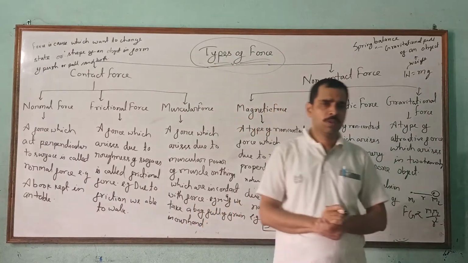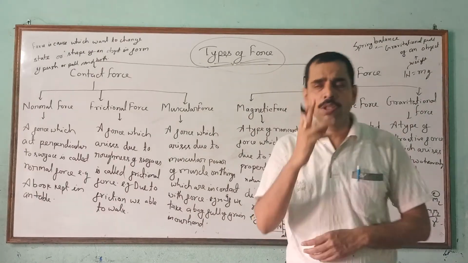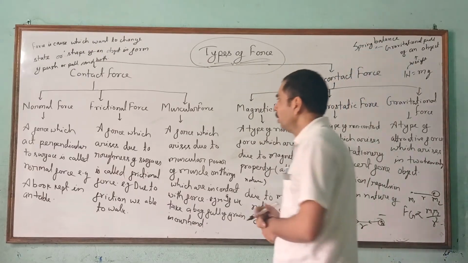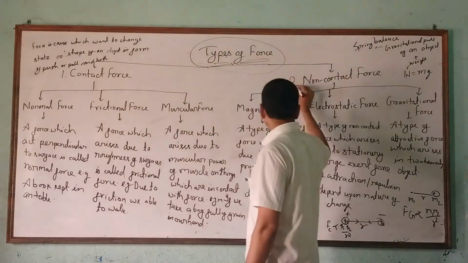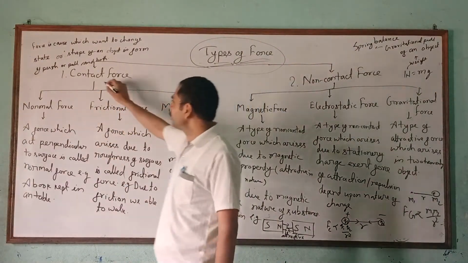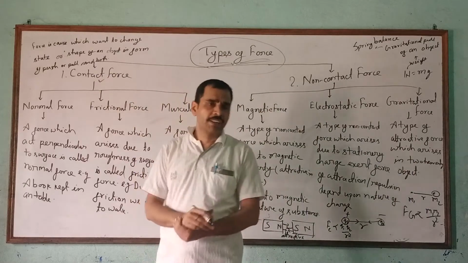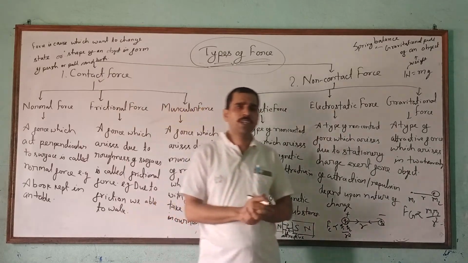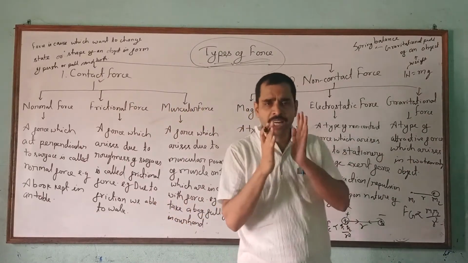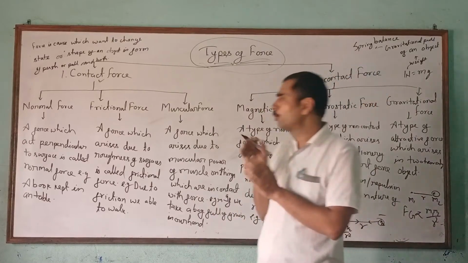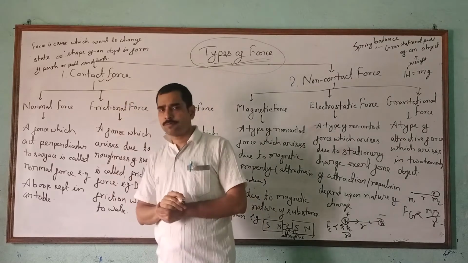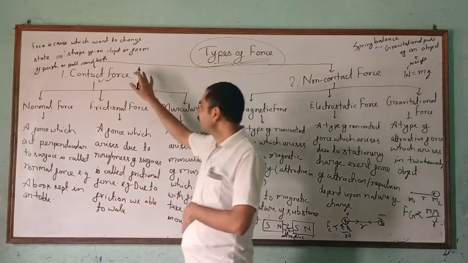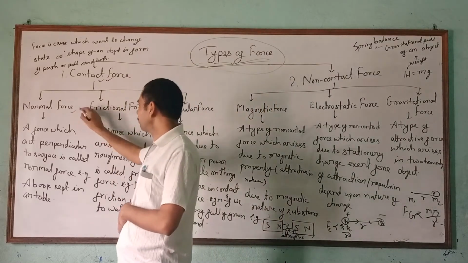Today we will talk about types of force. There are many forces, but they are categorized into two types. One is called contact force and the other one is called non-contact force. As the name suggests, the force which arises due to the contact of objects. When both objects are in contact with each other, the force exerted by one on the other is called contact force. And it is further divided into three types.